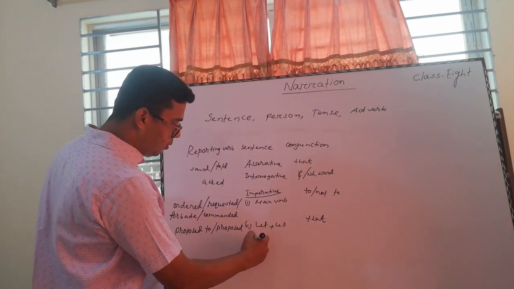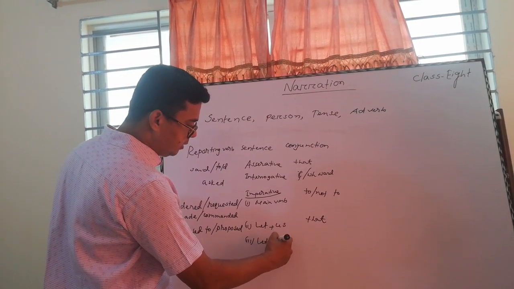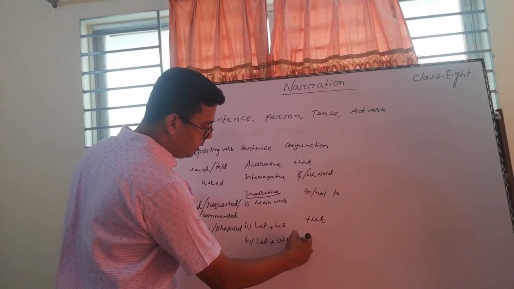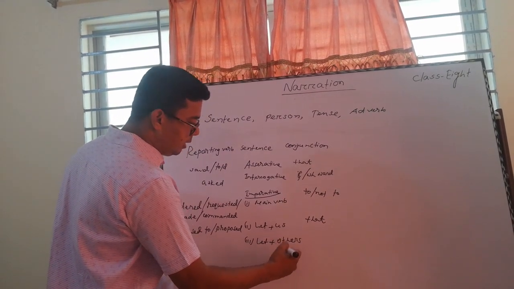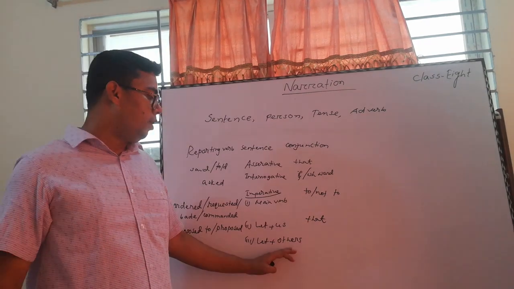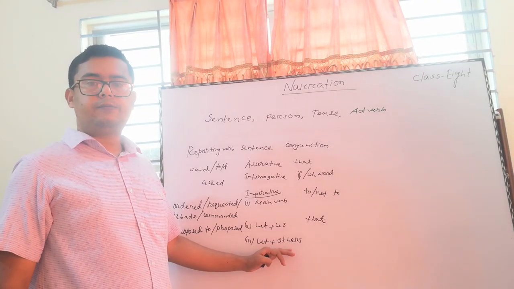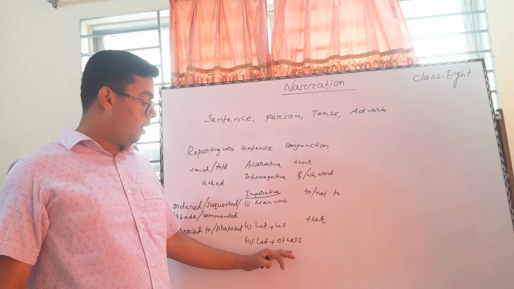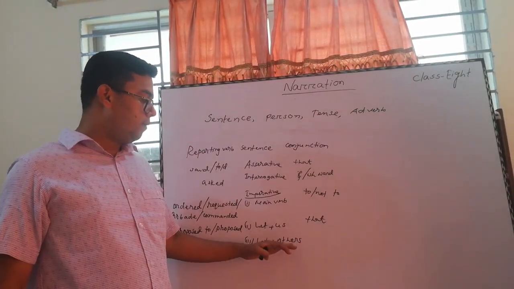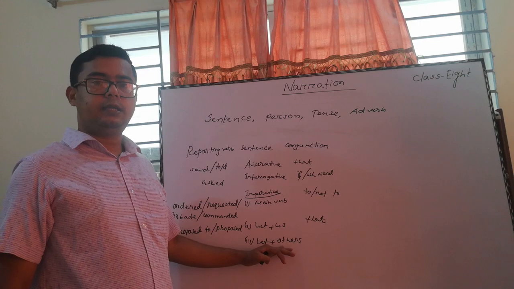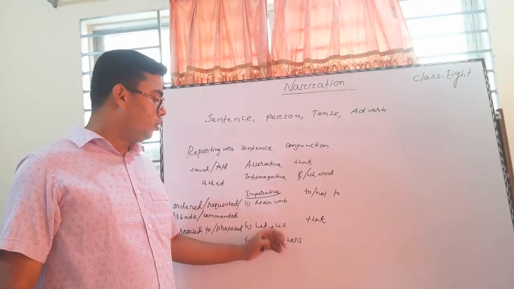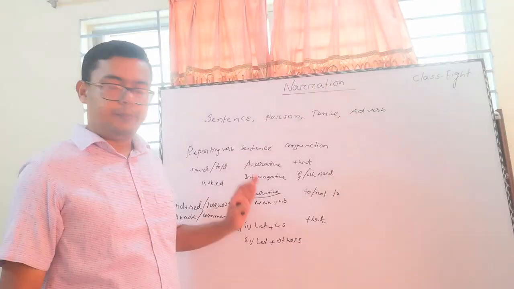Then come to another one, let plus others. Others means let has come with the person of first and third. If the person is first, then it should be I and we, so we should be us. This is another rule.